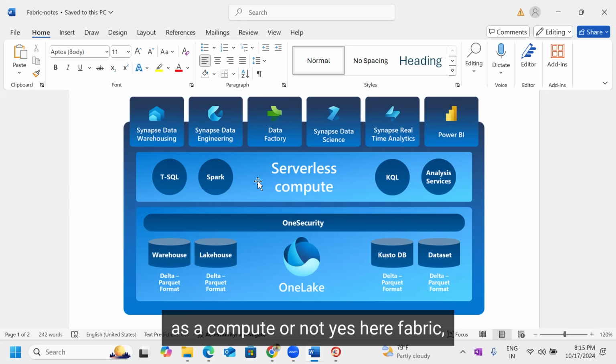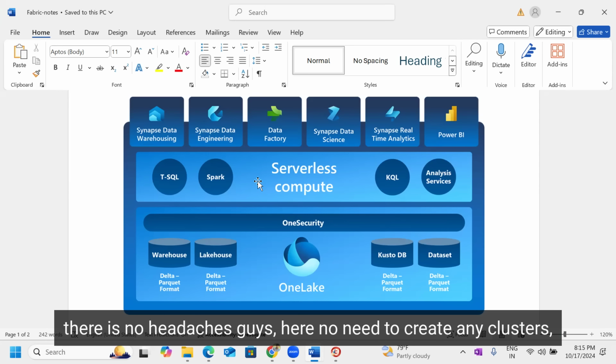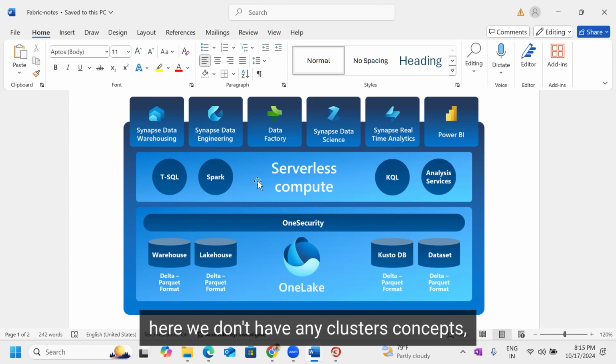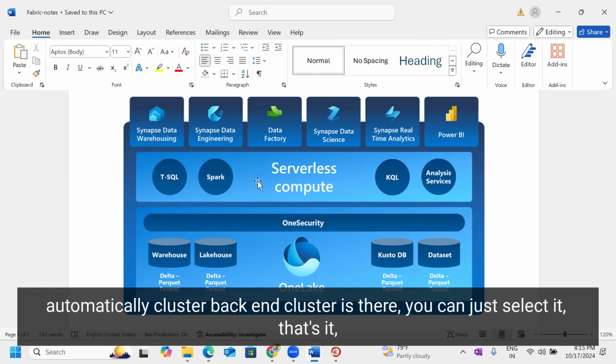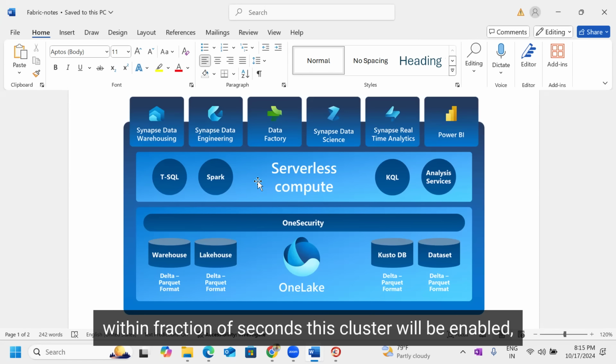Here, in Fabric, there are no headaches, guys. Here, no need to create any clusters. Here, we don't have any cluster concepts. Automatically, a backend cluster is there. You can just select it. That's it. Within a fraction of seconds, this cluster will be enabled.